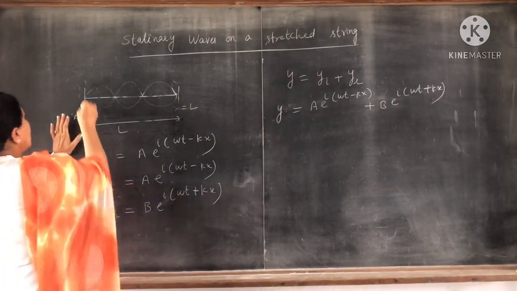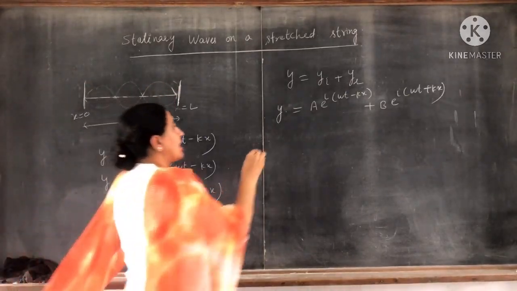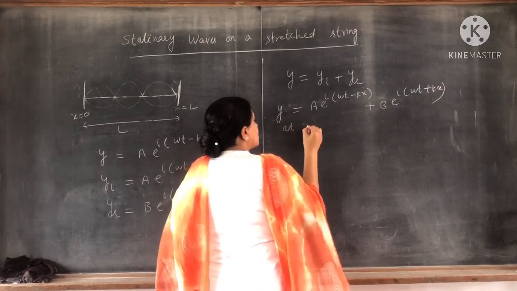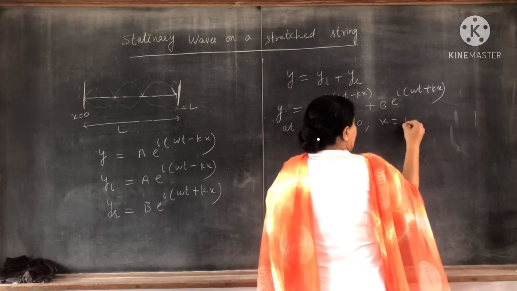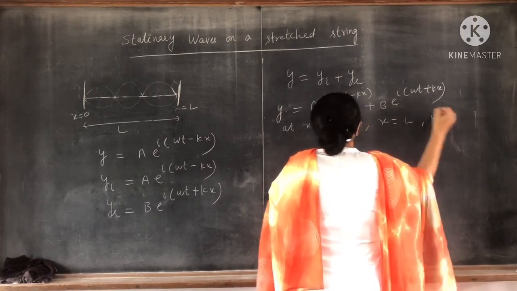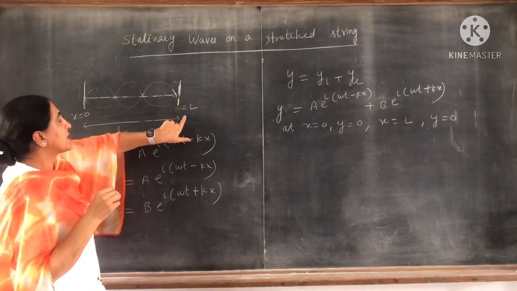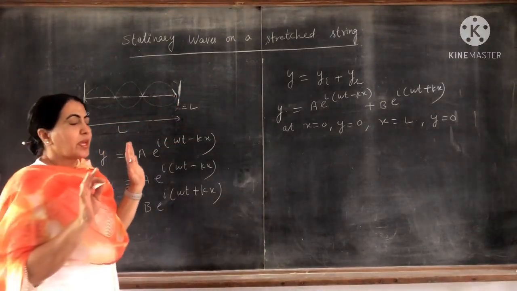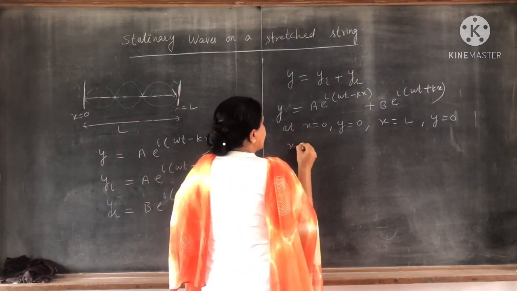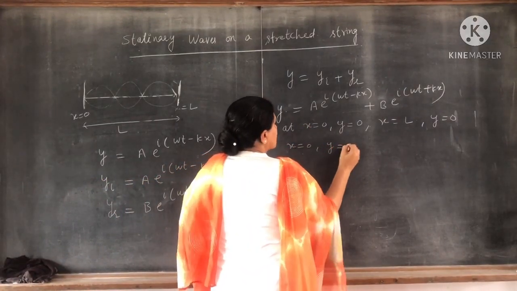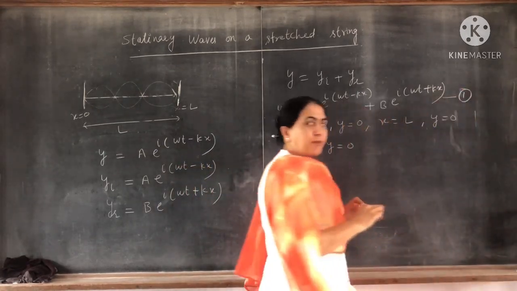Now we have two boundary conditions. What are these boundary conditions? At x is equal to 0, y is 0, and at x is equal to L, y is equal to 0. Means the displacement y becomes 0 at x is equal to L and x is equal to 0. Okay? So put these boundary conditions. Now taking the first boundary condition, x is equal to 0, y is equal to 0, put it in equation number one.